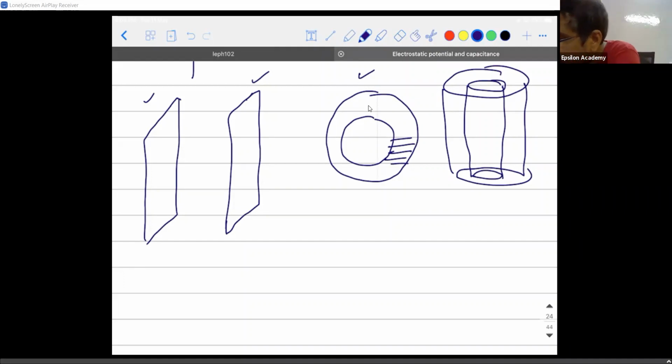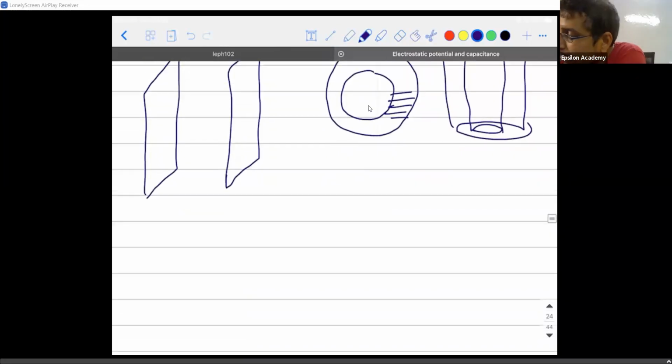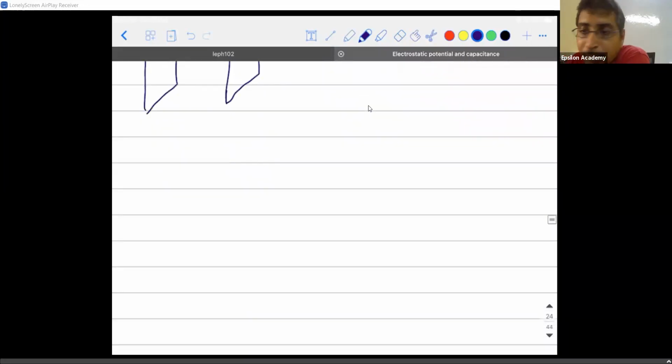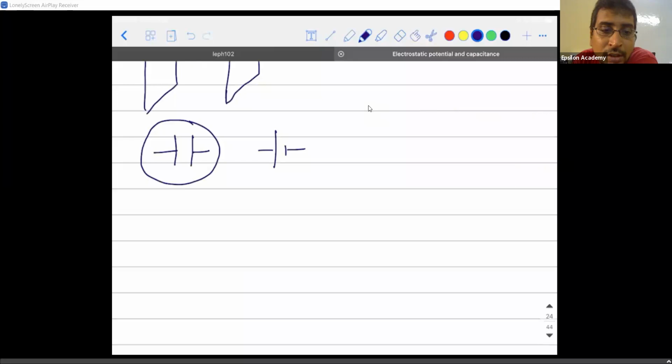The first thing is, generally the symbol for a parallel plate capacitor is one line and another line, put like this. A battery is drawn like this. Similarly, a parallel plate capacitor is drawn with both lines of equal length, where one will be given positive charge, the other negative charge.